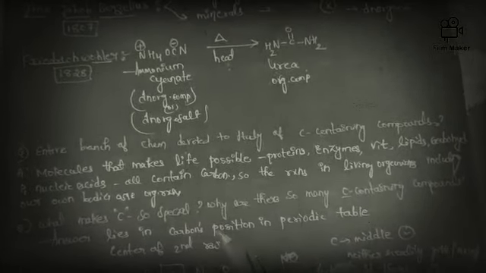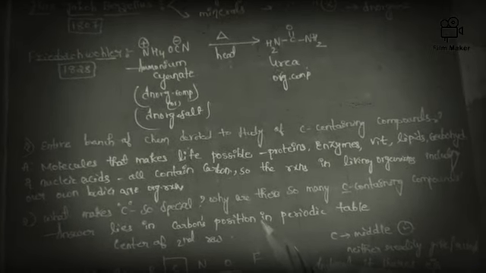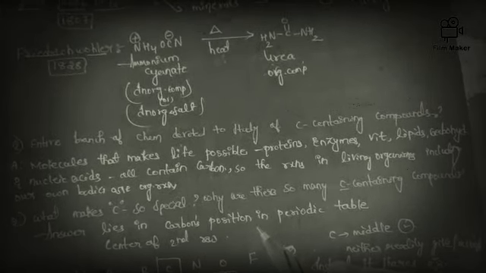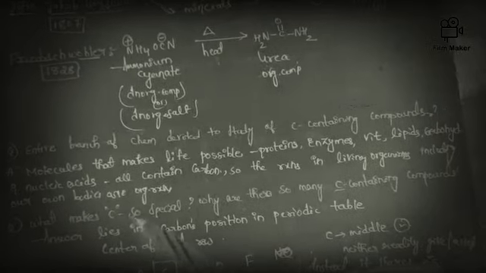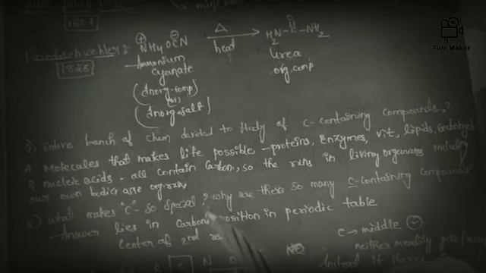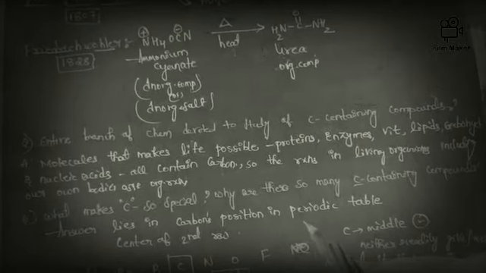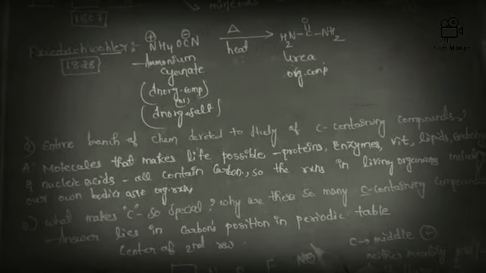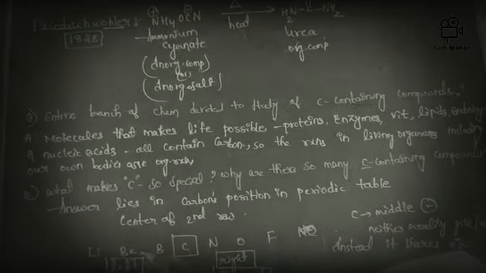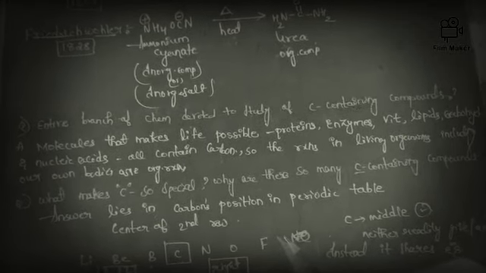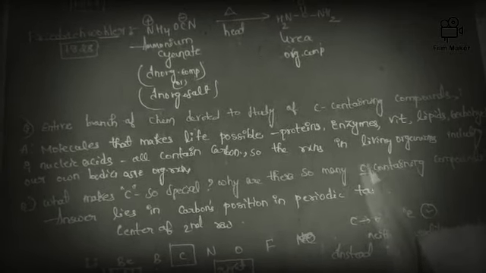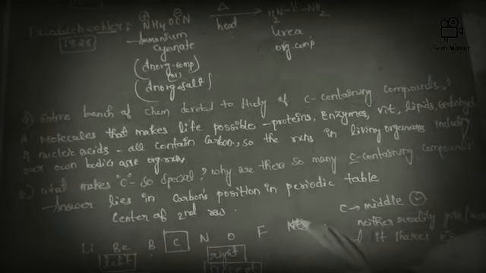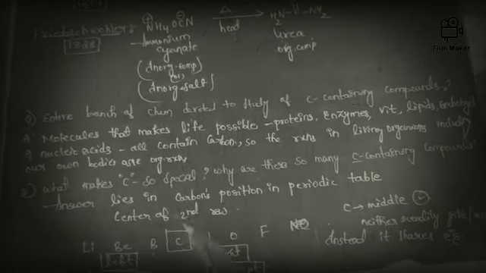Next, we may get a doubt, friends: why is carbon so special? Why are there so many carbon containing compounds? Let us go through it. The answer lies in carbon's position in the periodic table. Just have a quick look at the periodic table and focus on the position of carbon. I have mentioned a single row, because we just want to know about the position of carbon: lithium, beryllium, boron, carbon, nitrogen, oxygen, fluorine. Here the carbon is present.